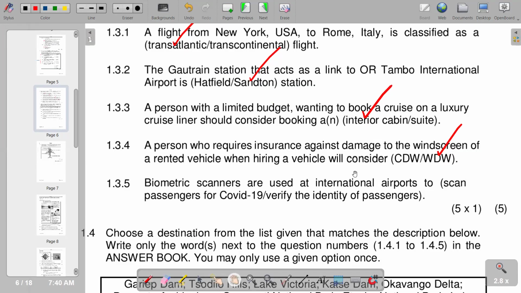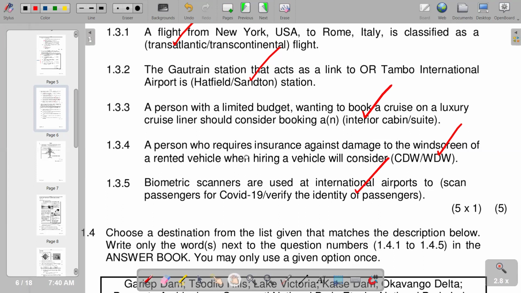Biometric scanners are used at international airports to scan passengers for COVID-19 or verify the identity of passengers. So you see that this is to verify the identity of passengers. And that's what we have for that part.